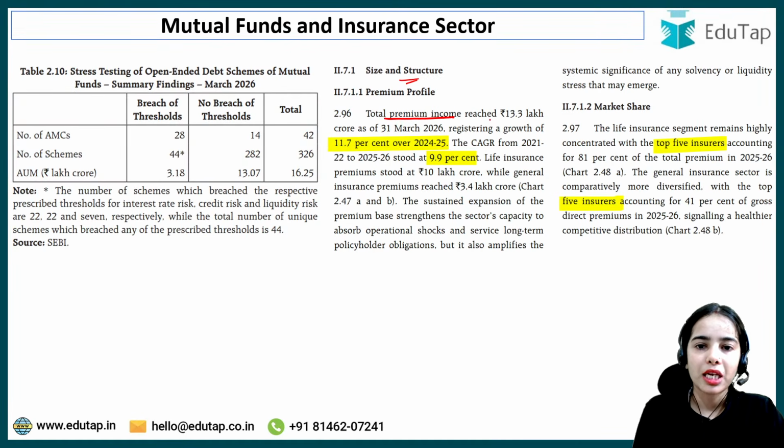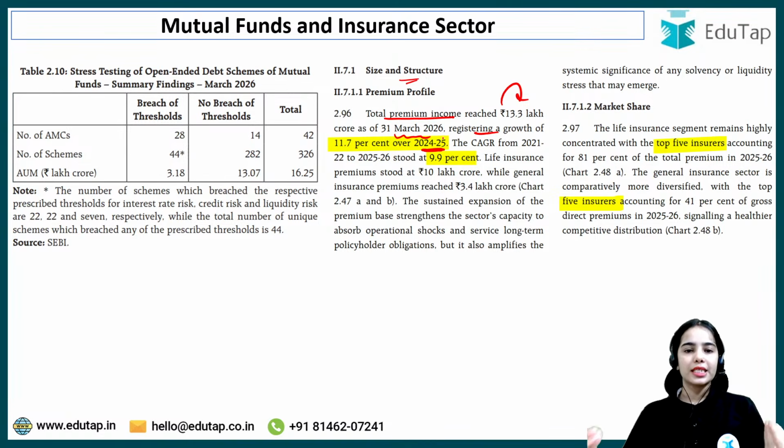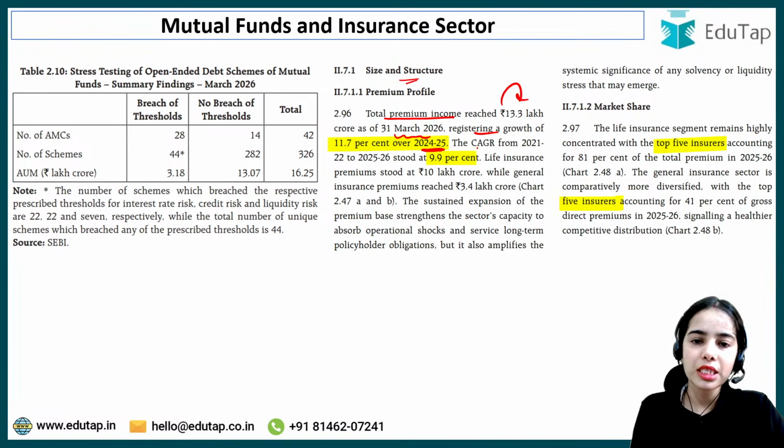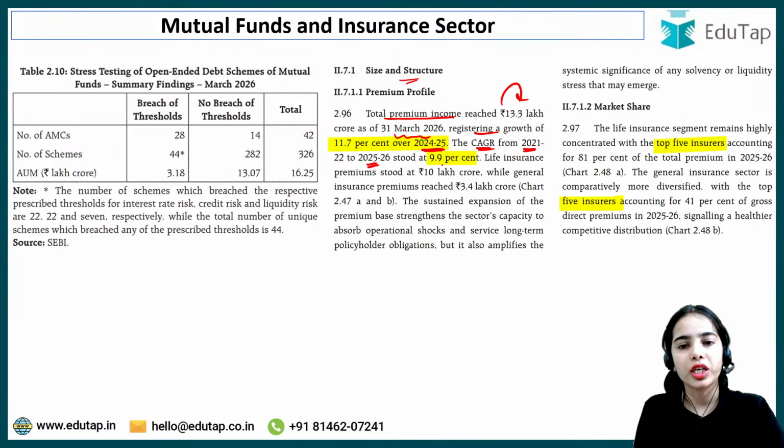So total premium income reached 13.3 lakh crore as of 31st March 2026, registering a growth of 11.7% over 2024-25. So the total premium income has grown by 11.7%. The compounded annual growth rate from 2021-22 to 2025-26, that is in the 5-year time period, the compounded annual growth rate of the premium income was 9.9%.